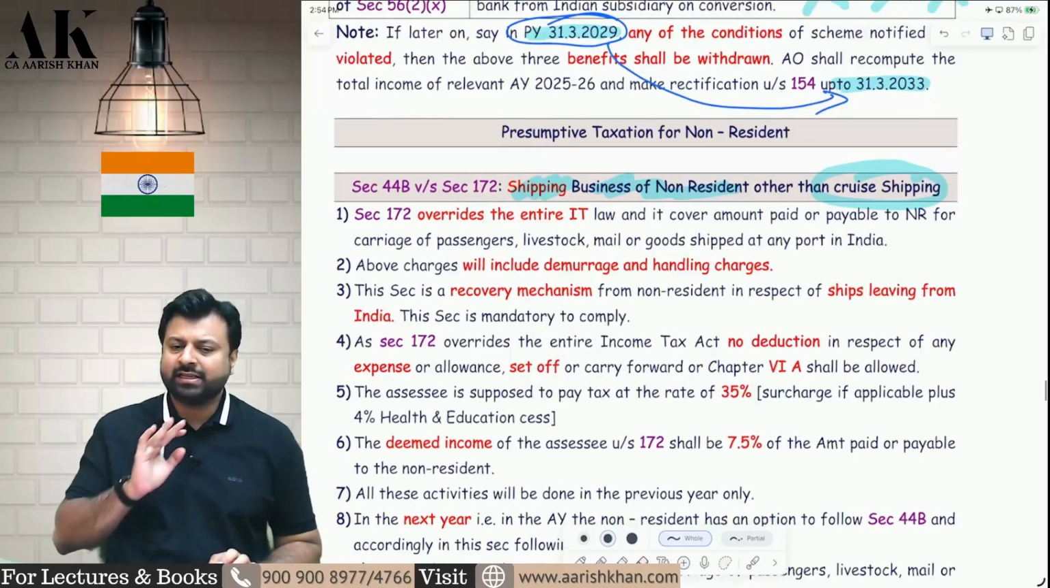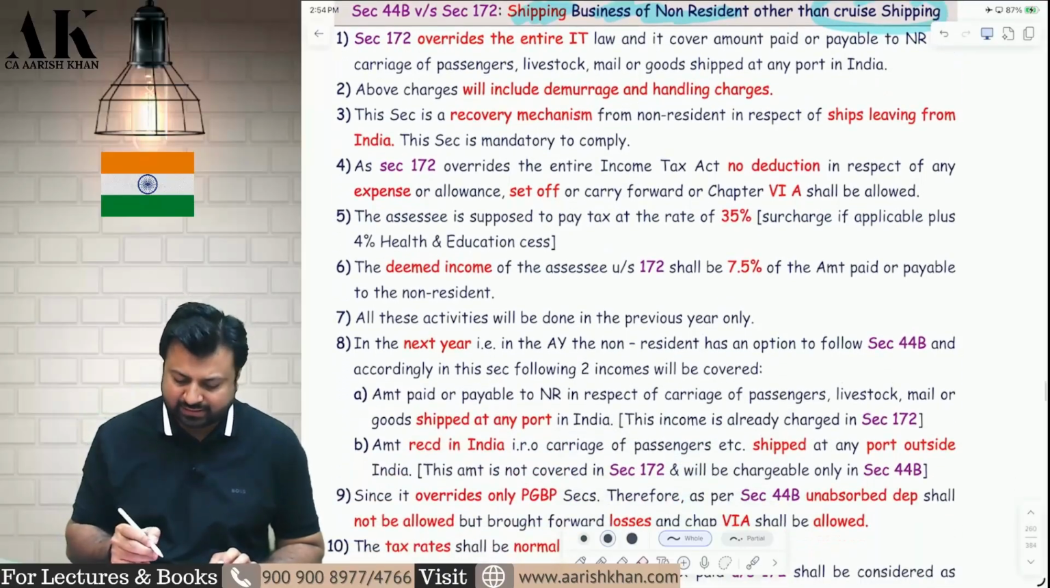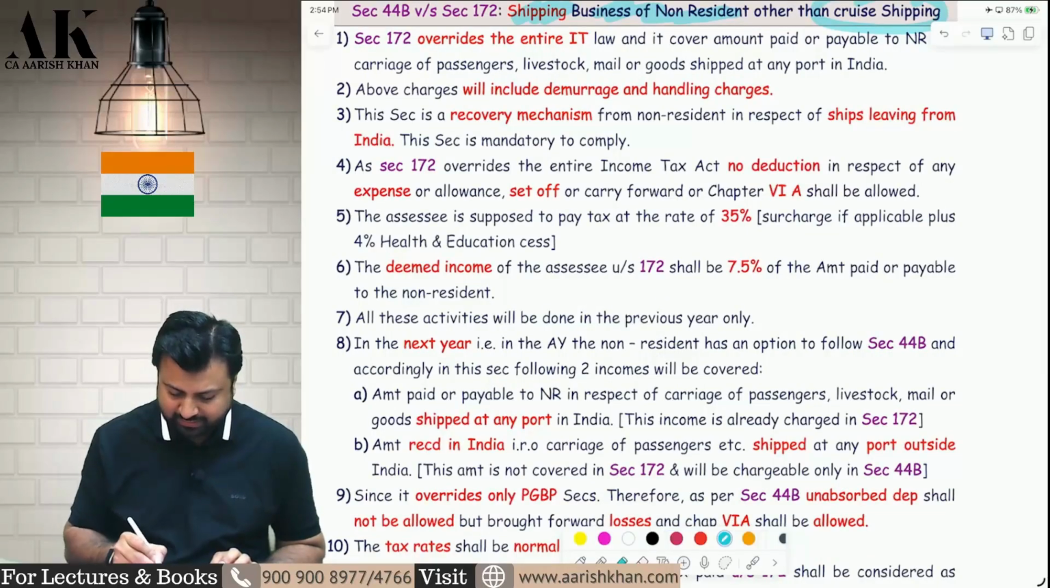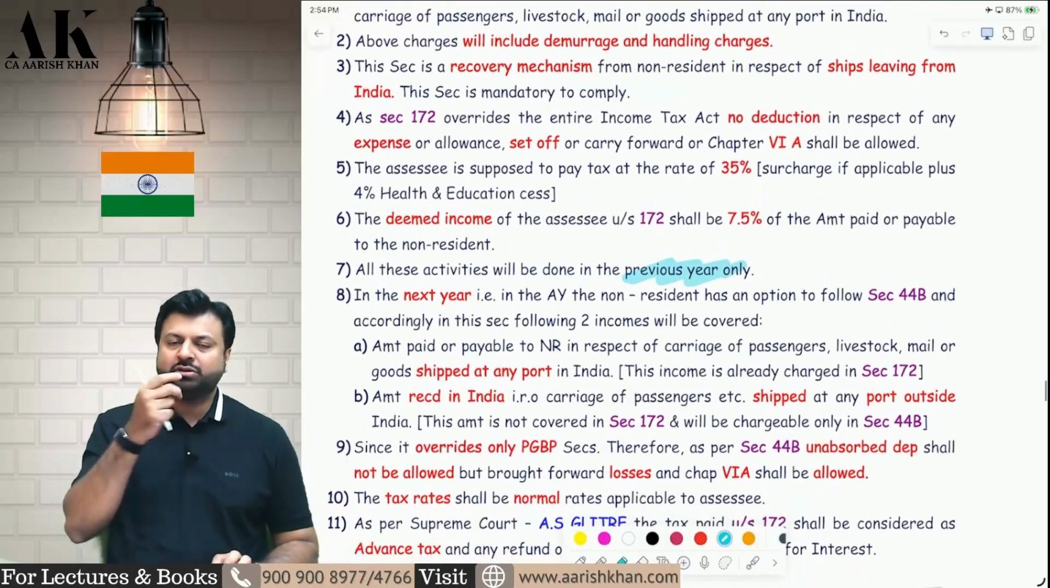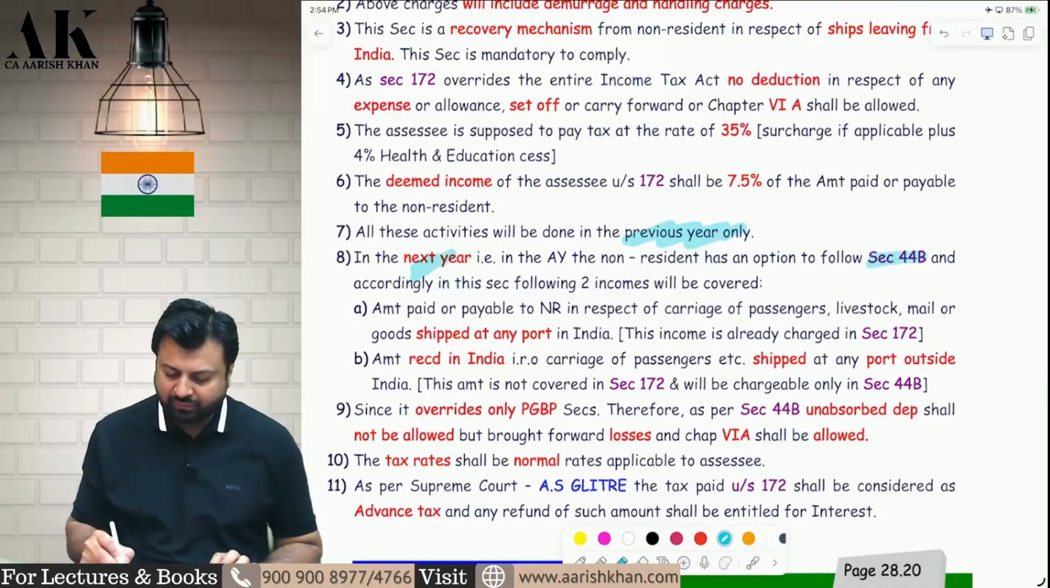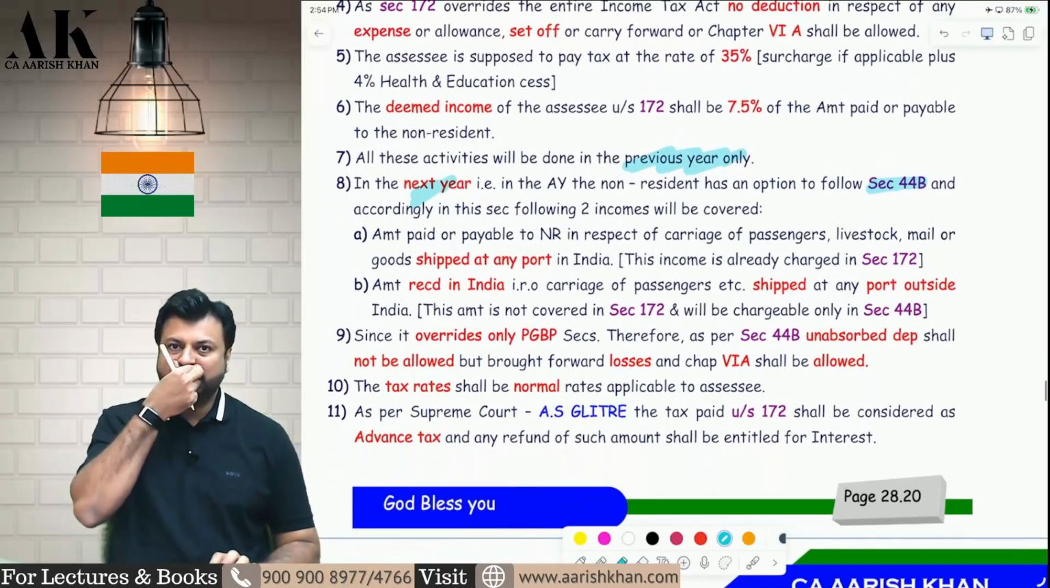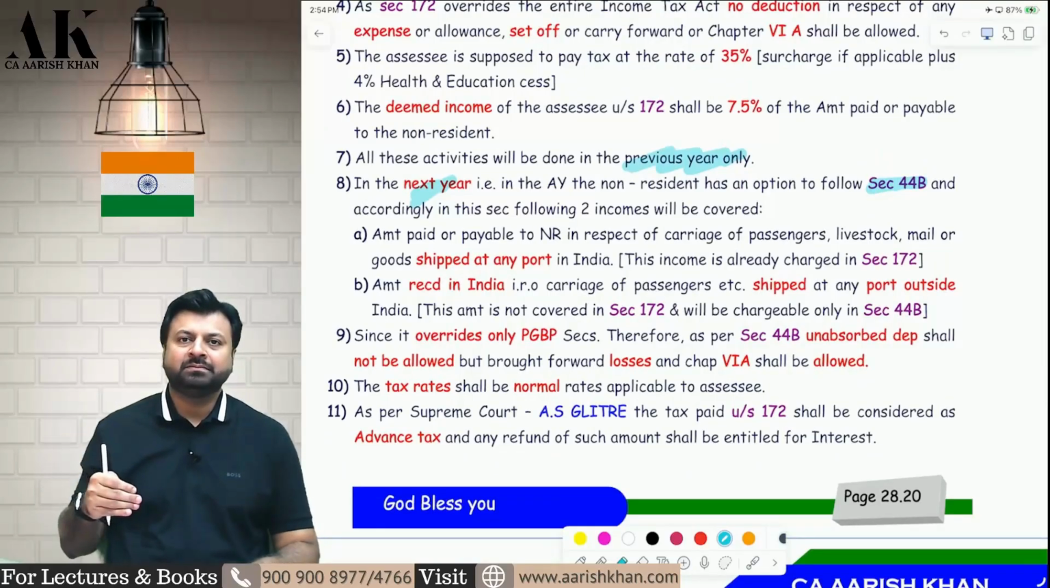Sir, is this not injustice? There is no injustice in this. All these things will be done in the previous year. If you feel it is injustice, you can come in the next year under 44B. Under 44B, you can show all these incomes again. Again, your deemed income will be 7.5%.